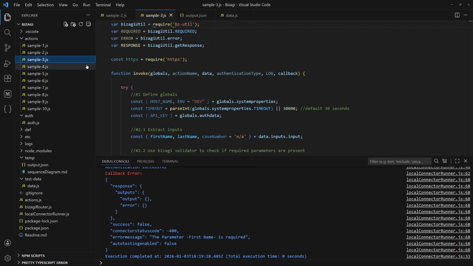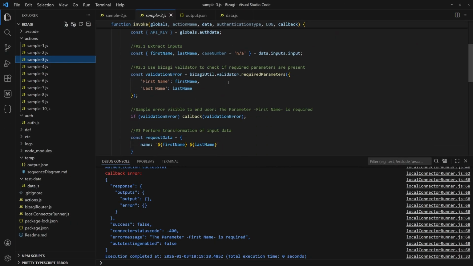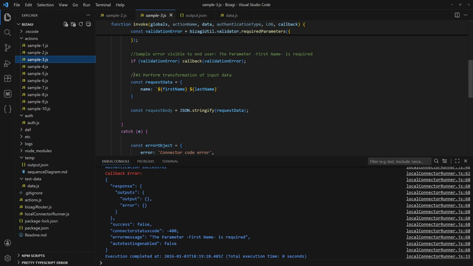This is relevant when data structure coming from the process does not match with external API. For example, in this case, the API requires first name and last name to be sent as a single combined attribute. After transforming data, I will format JSON object into the string, since HTTPS module works only with strings.